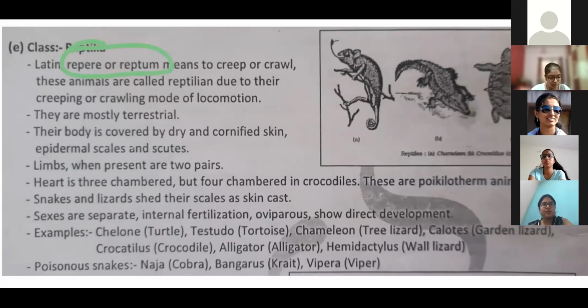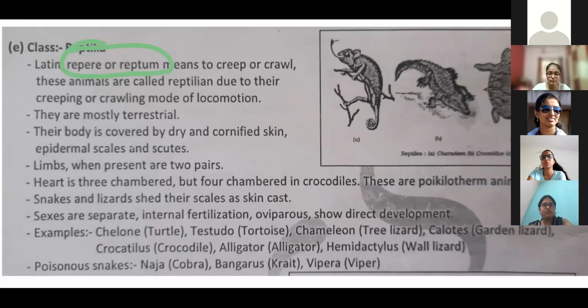Generally, these reptile organisms, in their way of locomotion, crawl on the surface, on the ground. Look at a lizard, a lizard crawls on the surface, crocodile, right? So crawling, creeping organisms come under this class Reptilia.